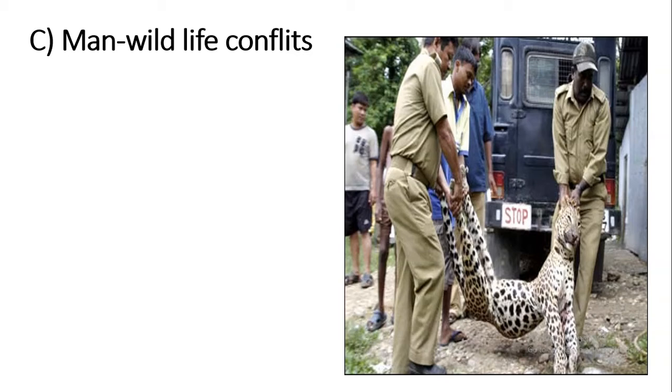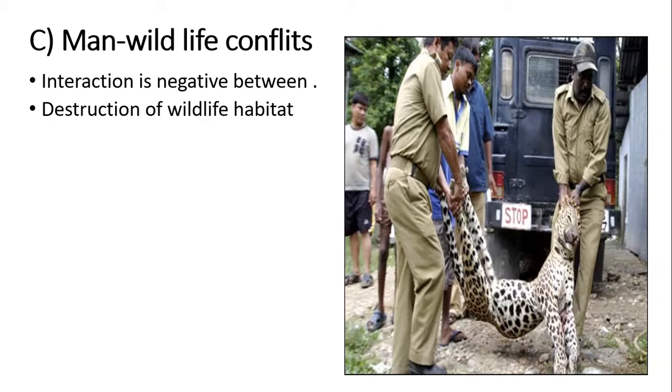Hello students. So our next topic is man-wildlife conflicts. First of all, there is a negative interaction between humans and wild animals. Why? Just because of the destruction of habitat, habitat loss. Correct. So this is the main reason. If we are destroying the habitat, the home of the wild animals, they are going to get in.